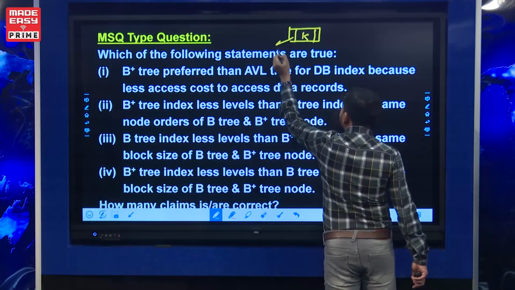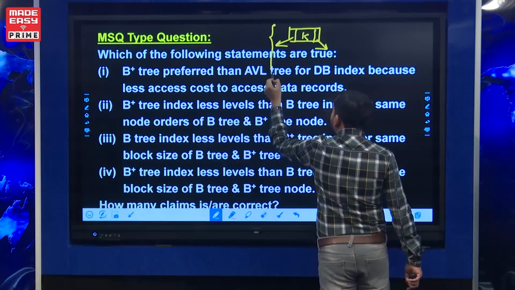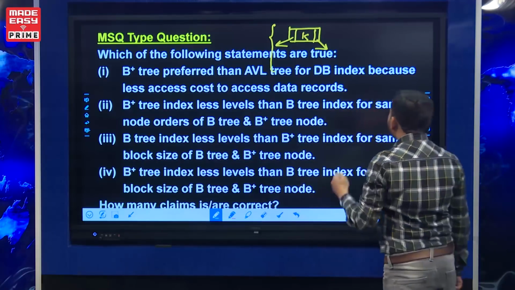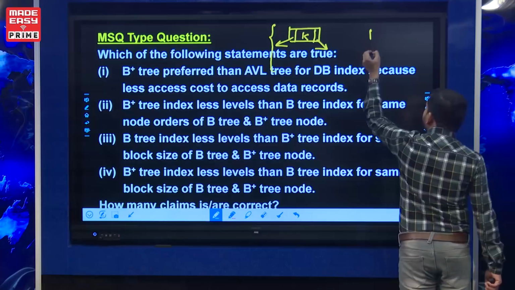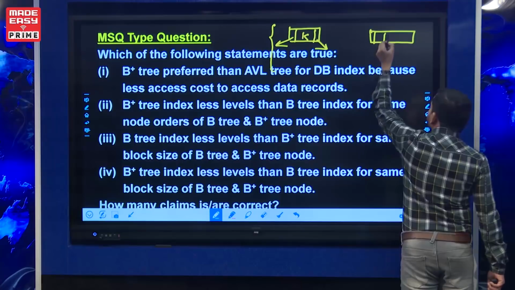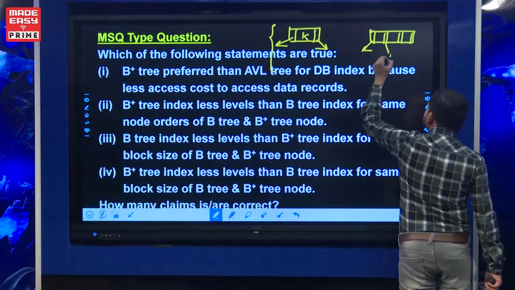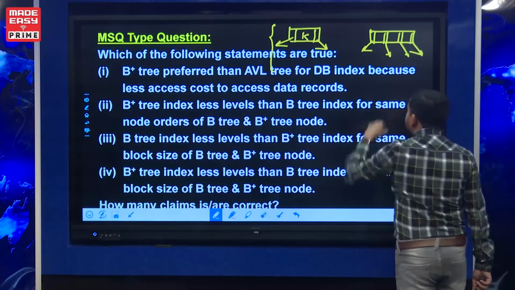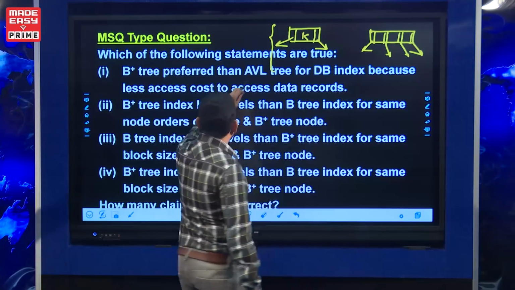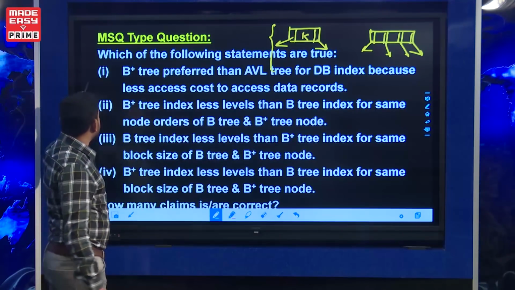It's like a balanced binary search tree, so the number of levels becomes larger for a larger number of keys. If levels are more, then access cost is more. But in a B+ tree or B tree, many keys can be accommodated in the same node, so levels are fewer. If levels are fewer, then the IO cost to access a record is also less. So B+ tree is preferred over AVL tree for a database index because of the lower access cost to reach database records.